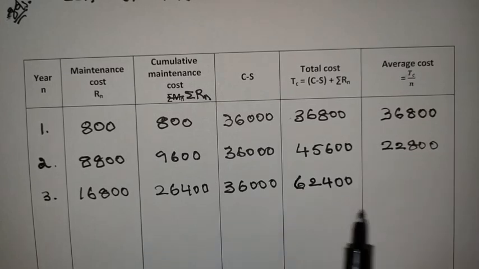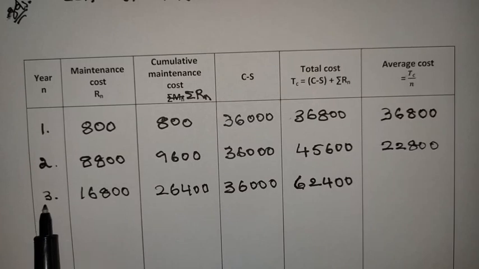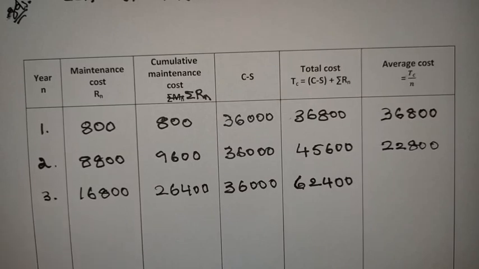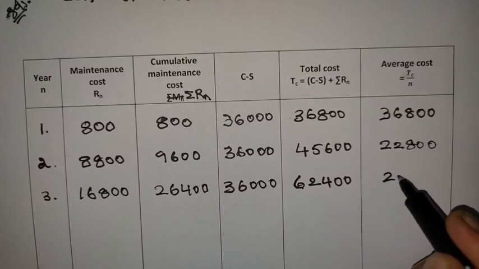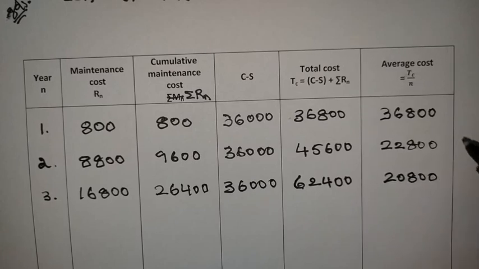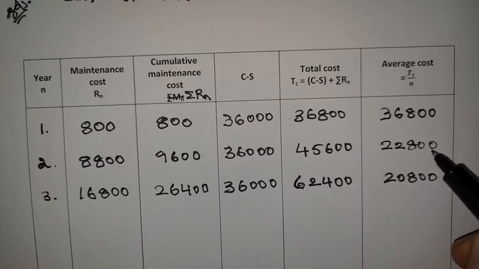So what is average cost? 62,400 by now n value is 3. So how much you will get? 20,800. So if you observe the average cost, when compared with the first year it was decreased. When compared with the second year it was decreased.